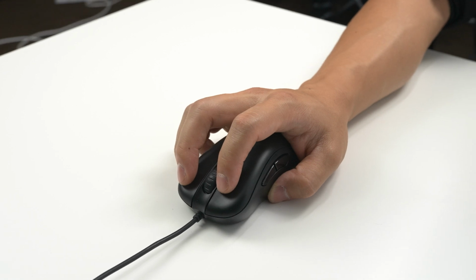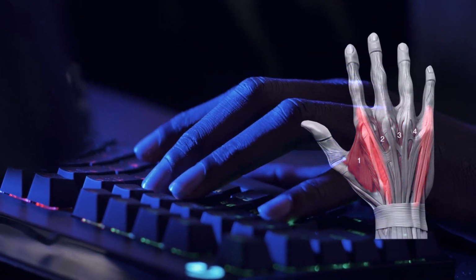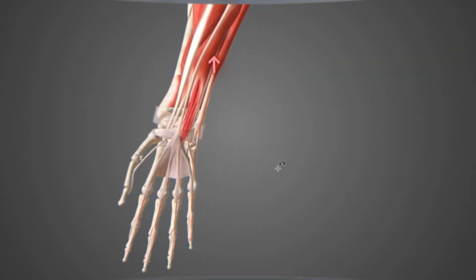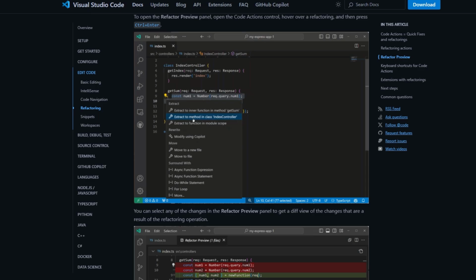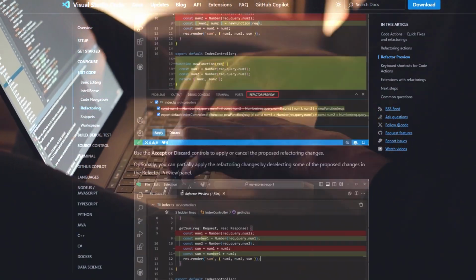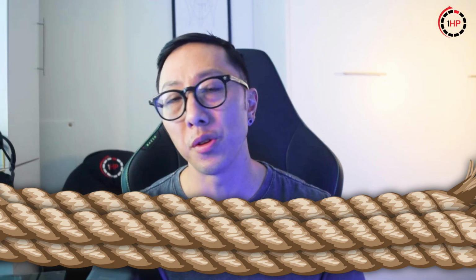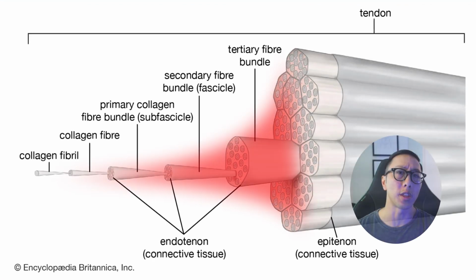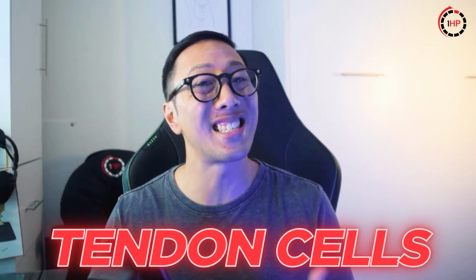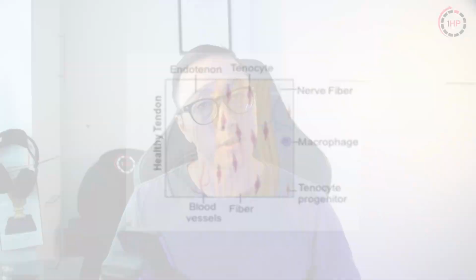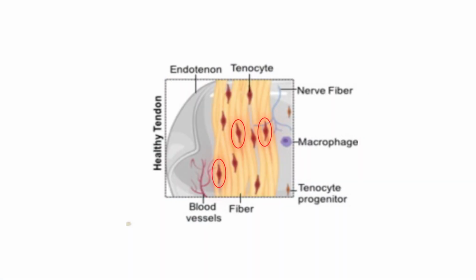Every time we press our keys or mouse with the muscles and tendons of our wrist and hand, we are pulling on these tendons with each repetition or contraction. Framework upgrades and code refactoring might lead to 10+ hours of mouse and keyboard use for multiple days in a row. Ouch. Tendons are ropes of collagen fibers that are bundled in nature. Think of it like a rope with a bunch of different fibers that make up the larger rope. And within each of these bundles, there are little tendon cells, which are sensitive to the pulling of the fibers. The tendon cells are these little round dots.